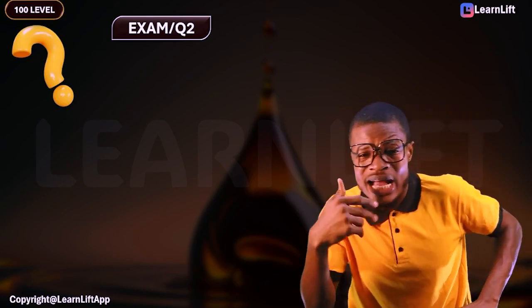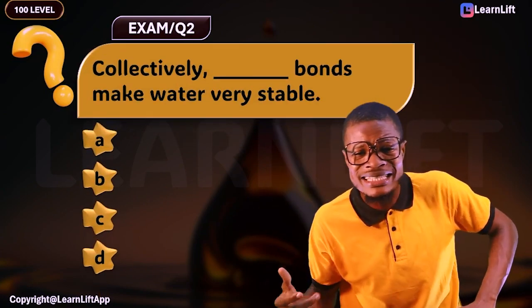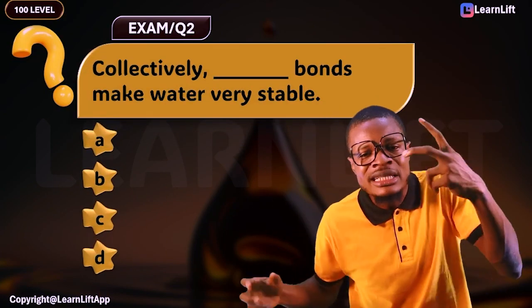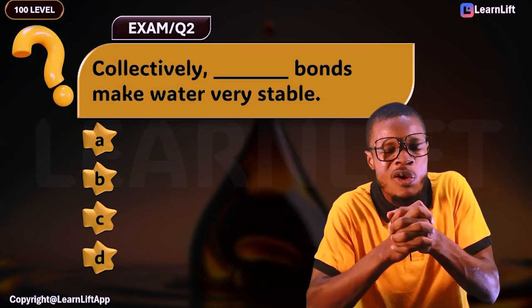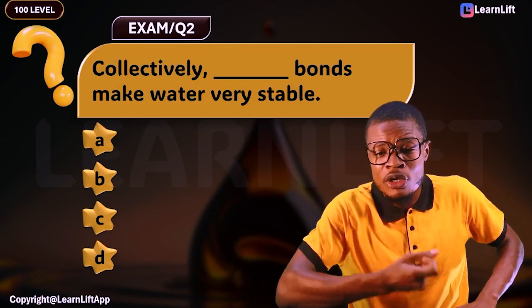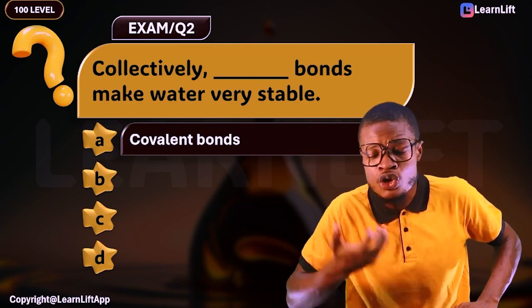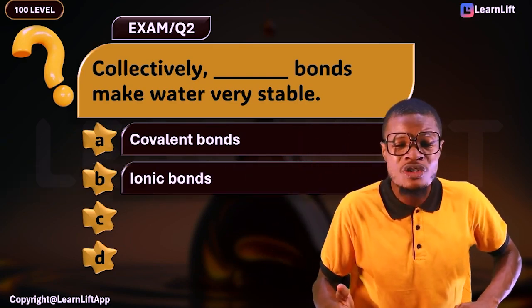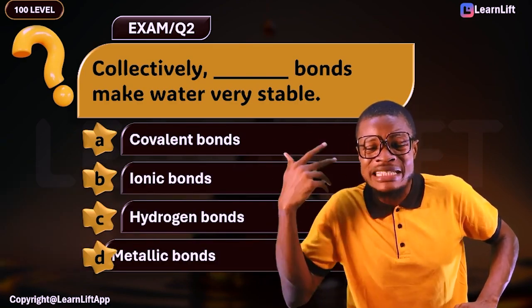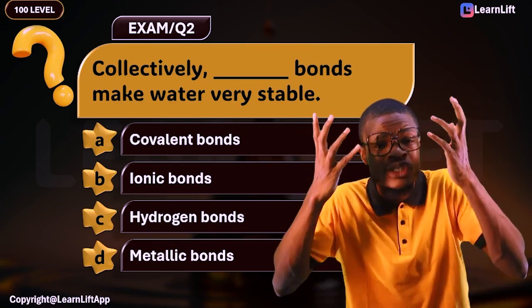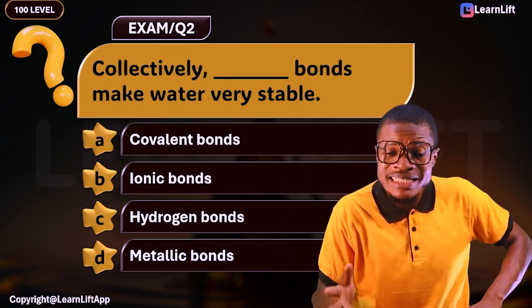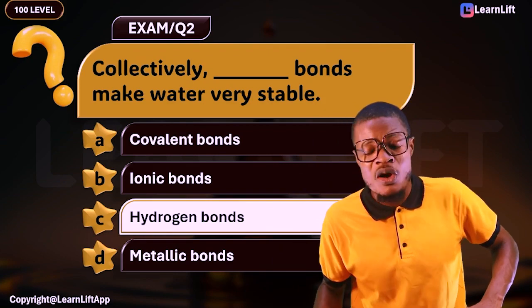But before that, look at this exam question before us. The question here says collectively, dash bonds make water very stable. Which bond makes water very stable? Option A says covalent bonds. B says ionic bonds, C says hydrogen bond, and D says metallic bond. What's the correct answer? Of course, the answer is what? Hydrogen bond becomes the correct answer.